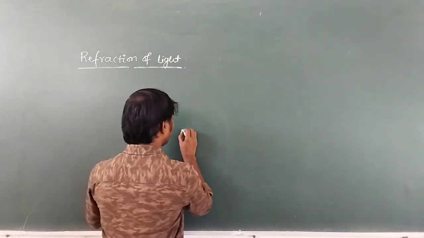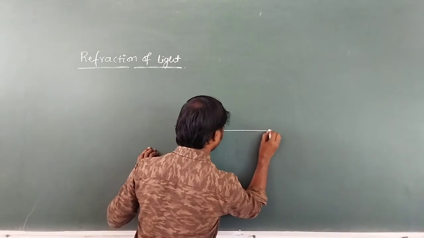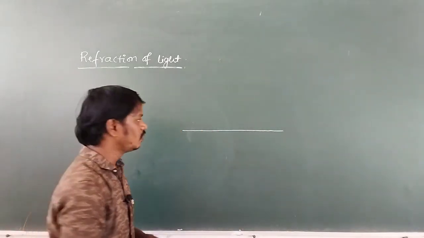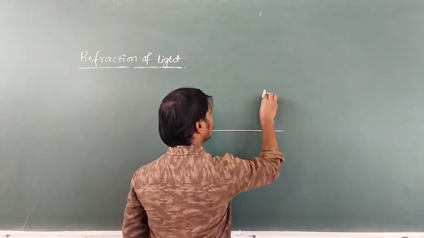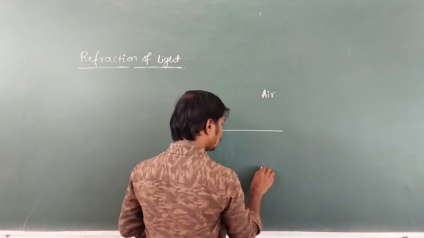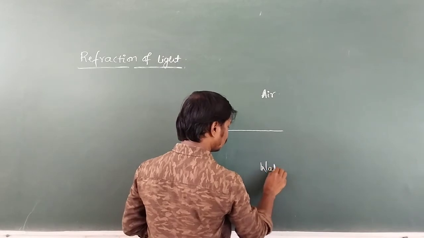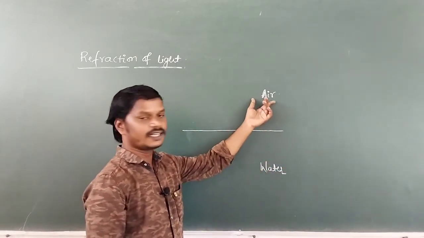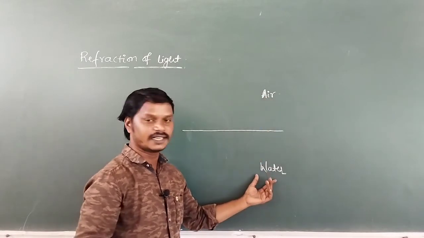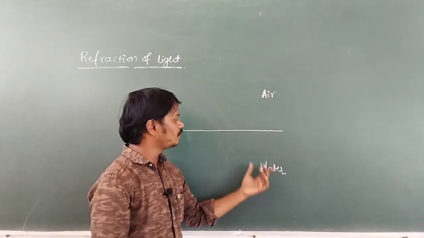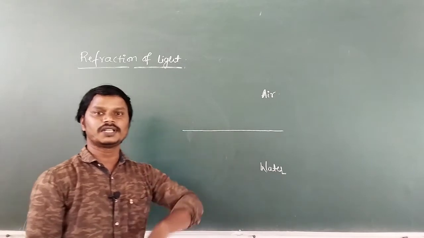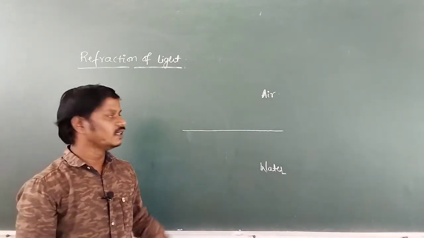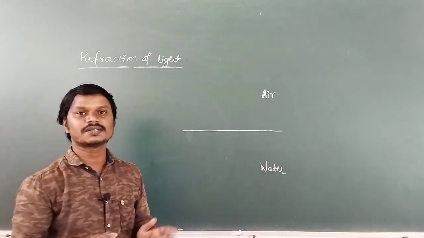Then what is refraction of light? See here, this is the plane. This plane can separate two different optical media. For example, the first optical medium I will take is air, and the second optical medium is water. These two are optical media, because light can pass through air and through water also. That is why these are two different optical media, and both are transparent media.